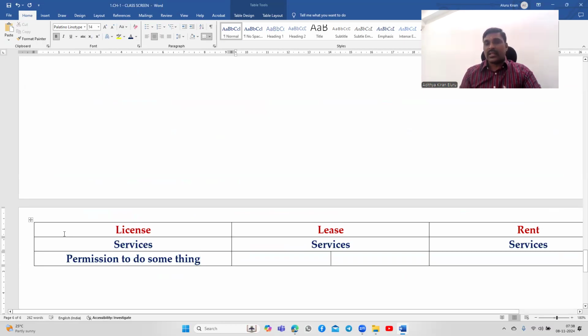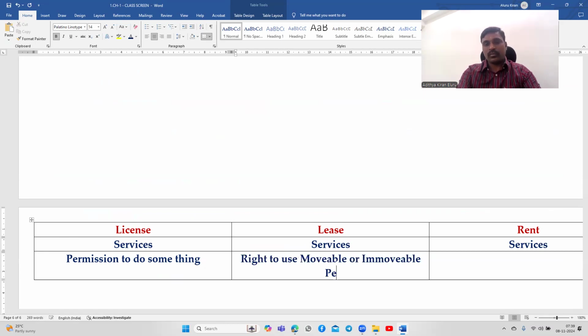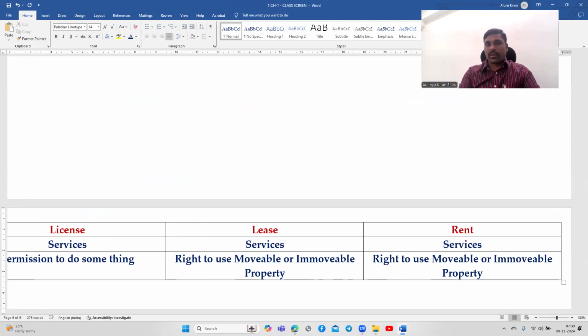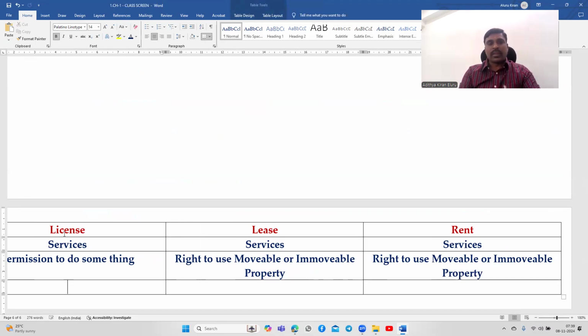And next, lease. Lease and rent both are right to use mobile or immobile property. Okay, so in both the cases, the same thing. Then what is the difference between lease and rent?